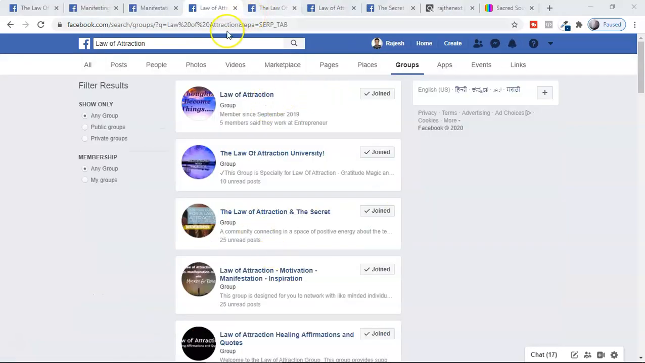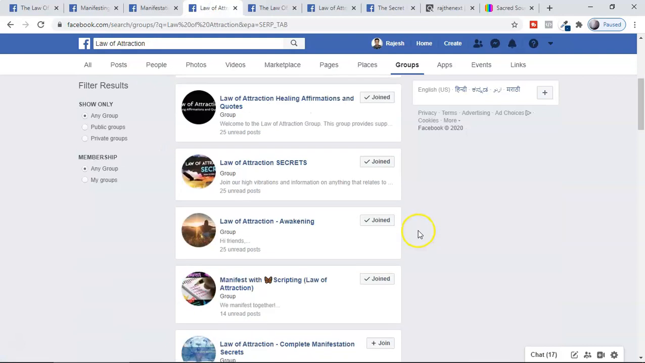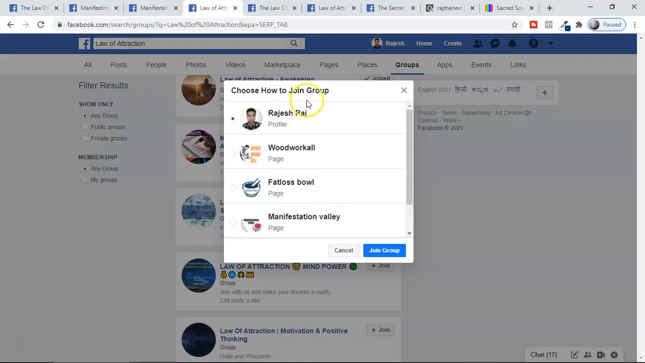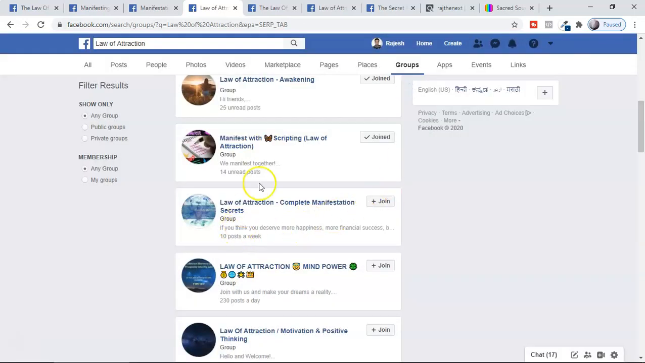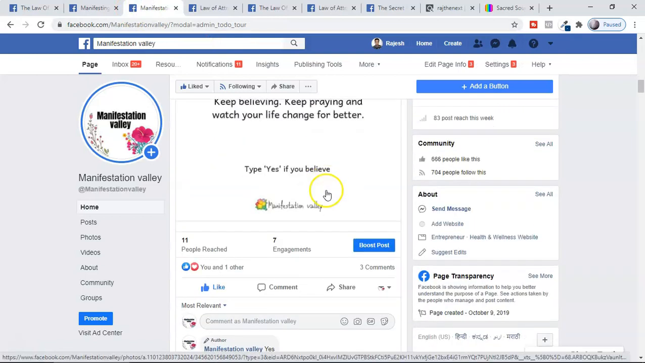You have to join these groups, all of these groups, from your page only. This is very, very important, from your page only, right? For example, if you try to join any group, like this one, if you click here, they're asking you which page or which profile you want to use to join. So I'm going to select this one, Manifestation Valley.